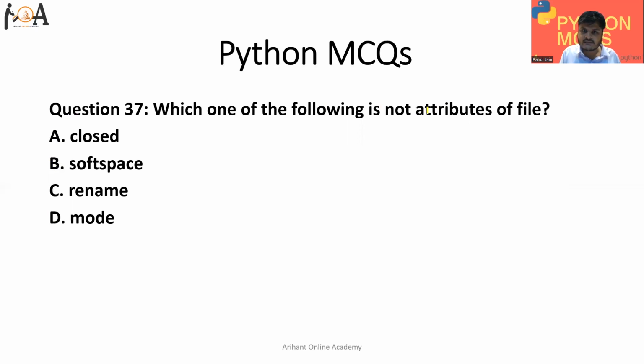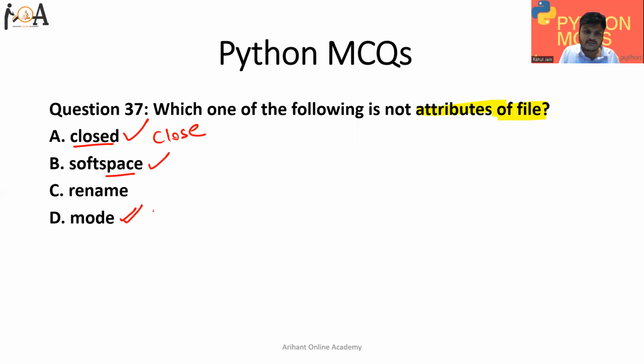Which one of the following is not an attribute of a file? Closed is used for closing a file. File object dot close is going to close the file. Softspace: if explicit spaces are there, it is going to give true, else it is going to give false. So we have this attribute as well.